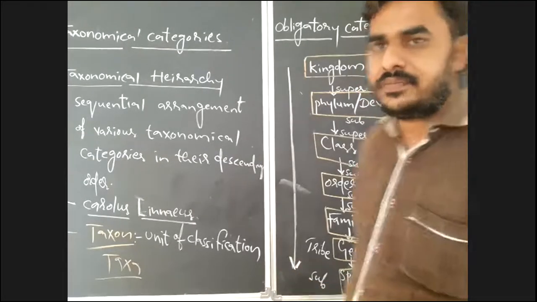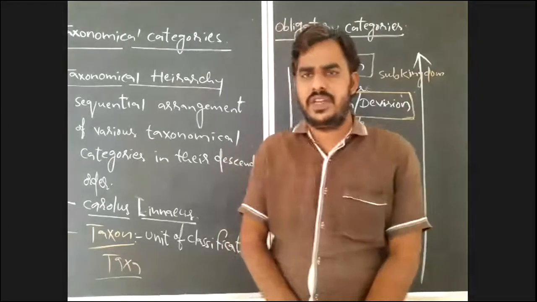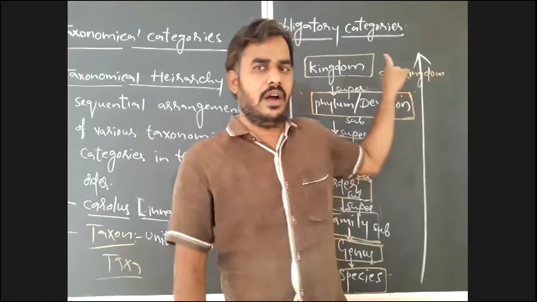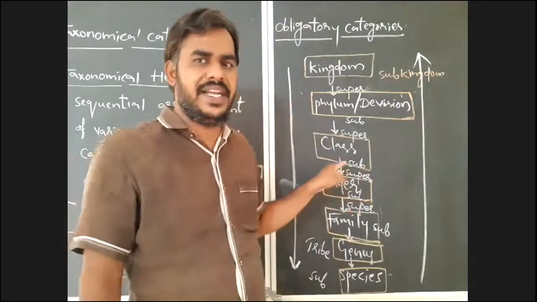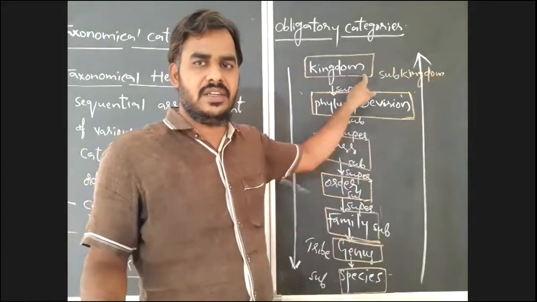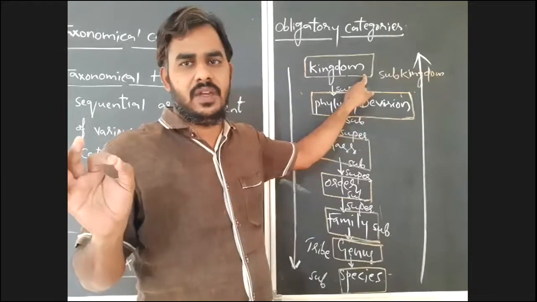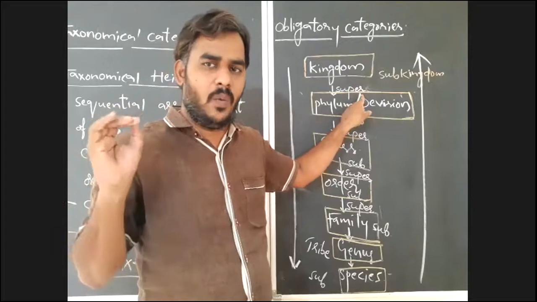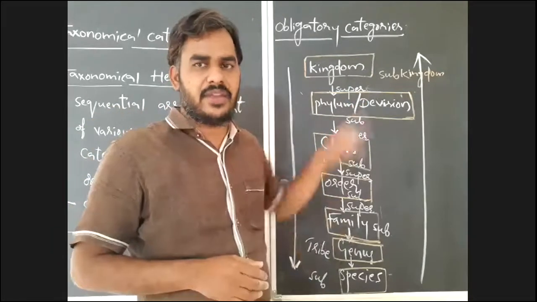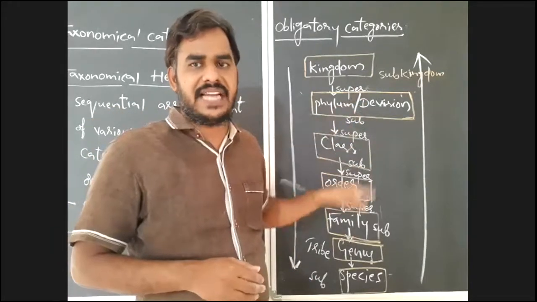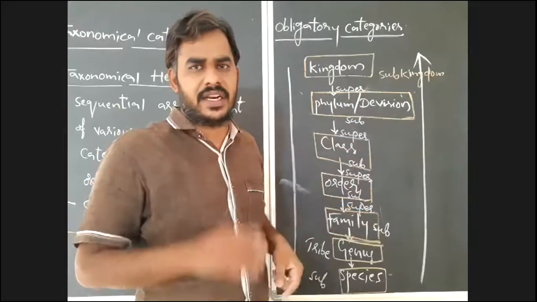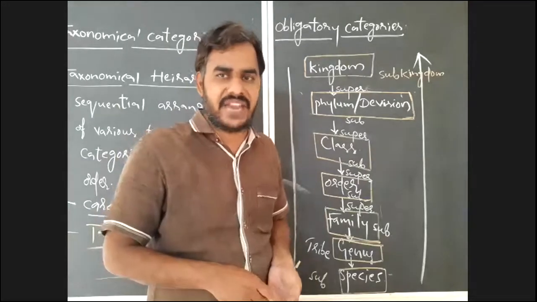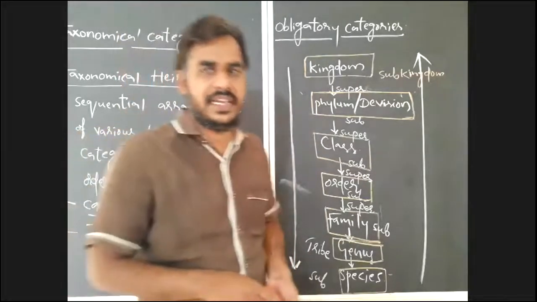That's clear. Then after completion of this, we have to discuss all these taxa in detail. First, we will discuss kingdom. What is kingdom? How is this kingdom established, and what are the examples for that kingdom? After that, phylum. Like that, for all taxa, the definition, their respective examples, and all other details of that particular category we have to discuss. We will discuss that in the next class.